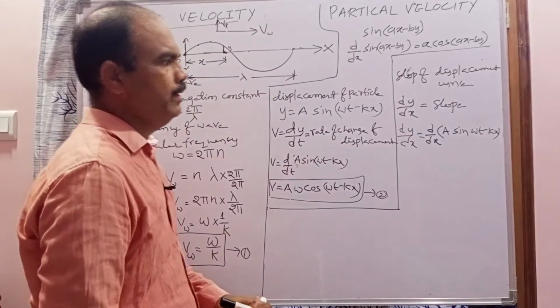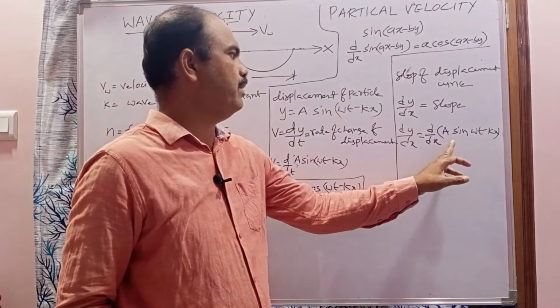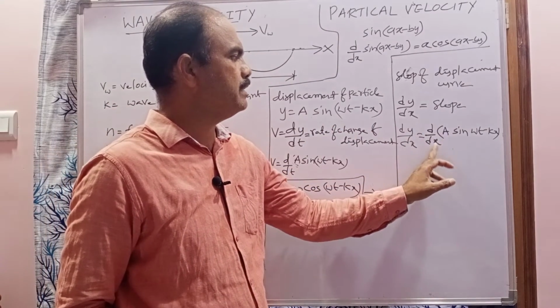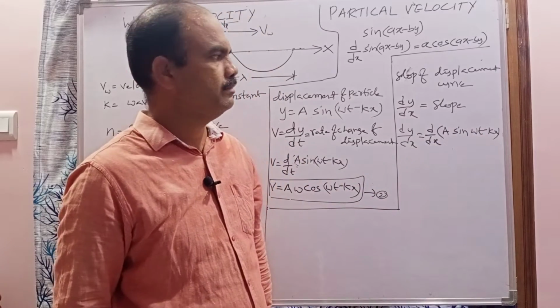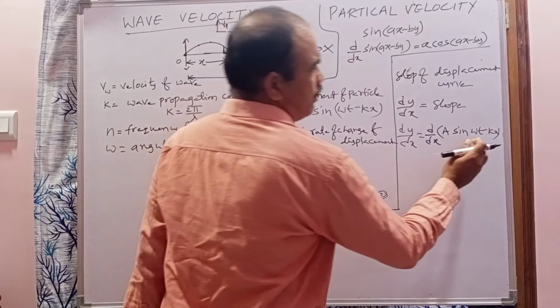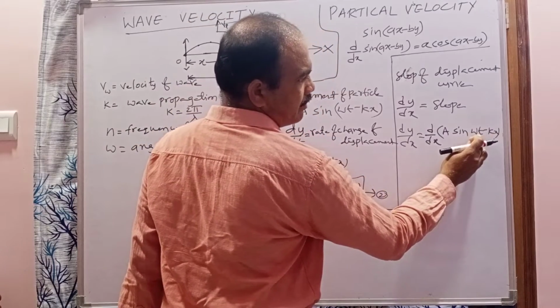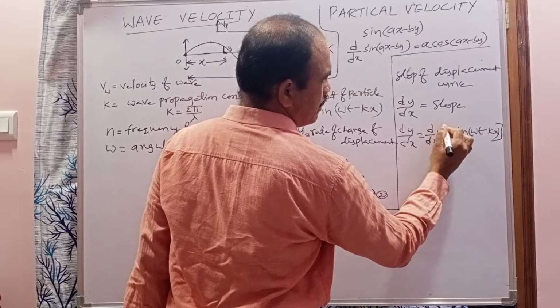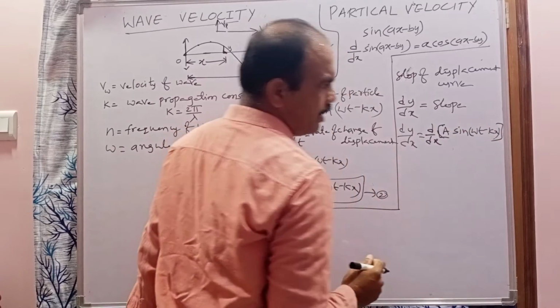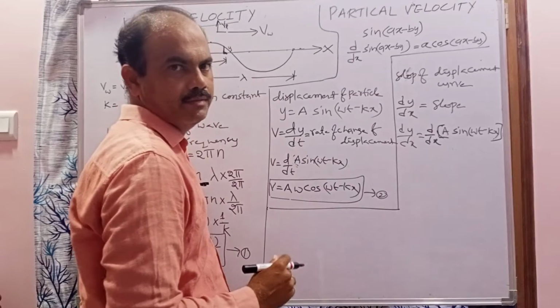Now this displacement of the particle can be differentiated with respect to x, not with respect to time. That's why here omega will be constant and t will be constant and a is also constant.